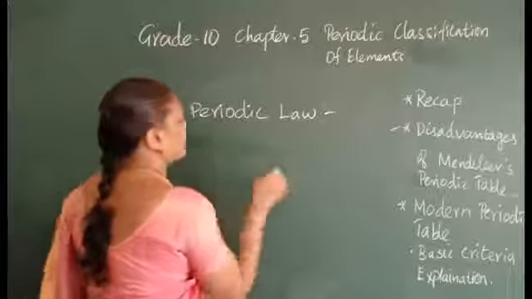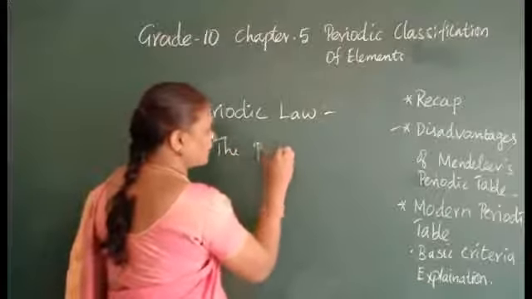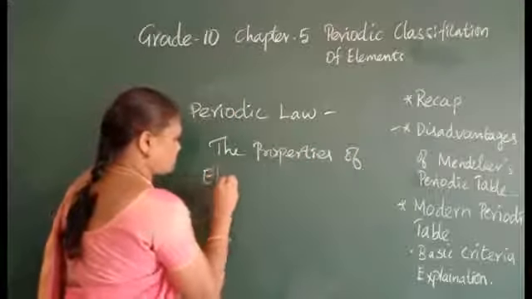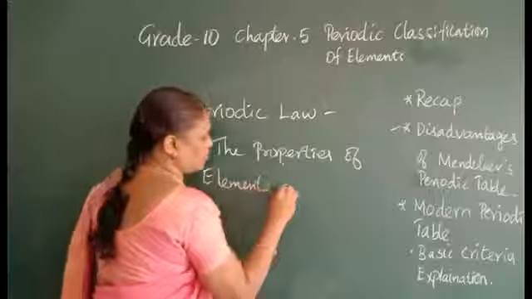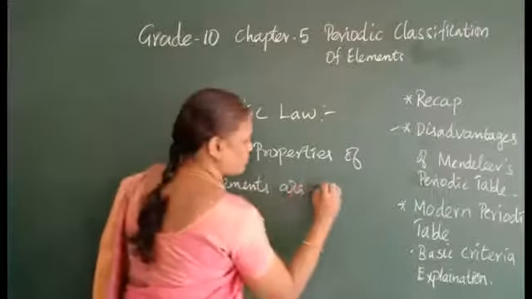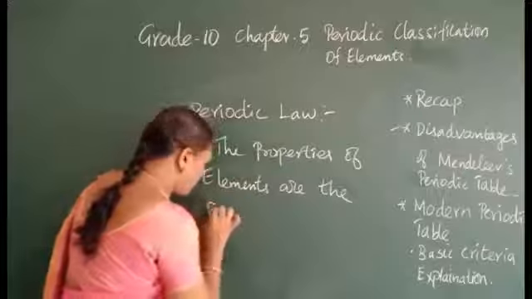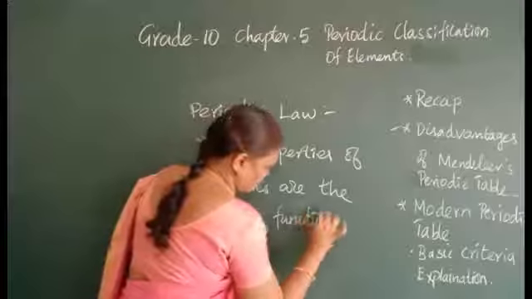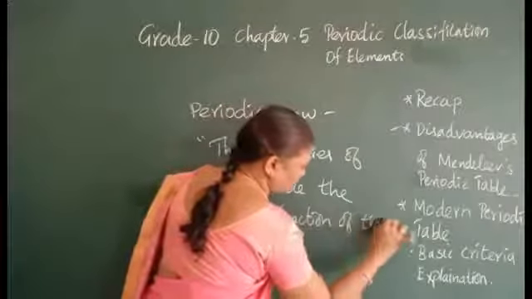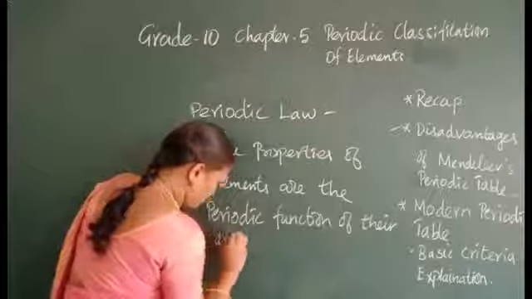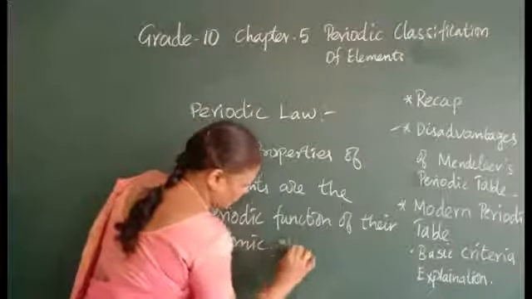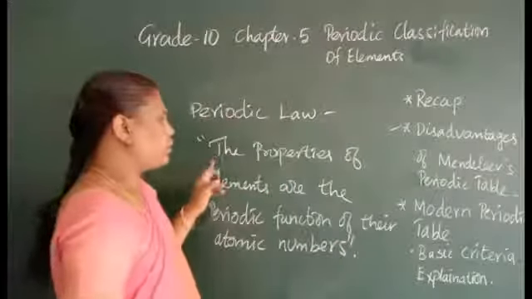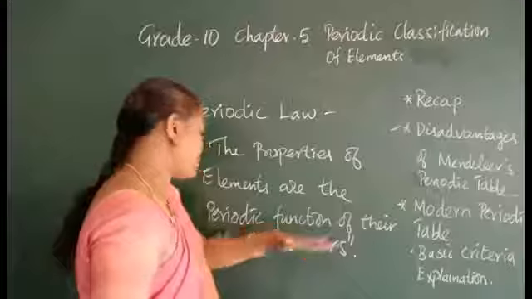The periodic law: the properties of elements are the periodic function of their atomic numbers.